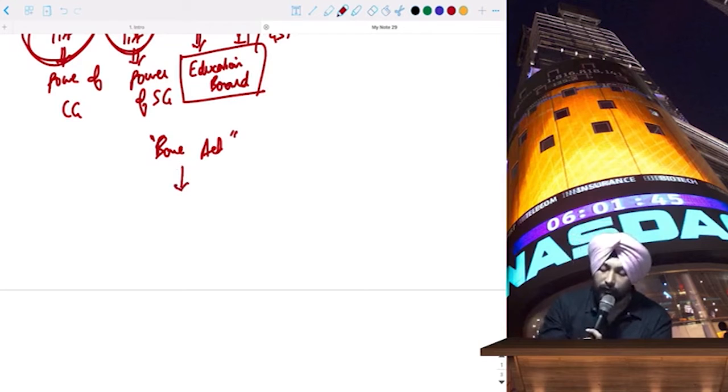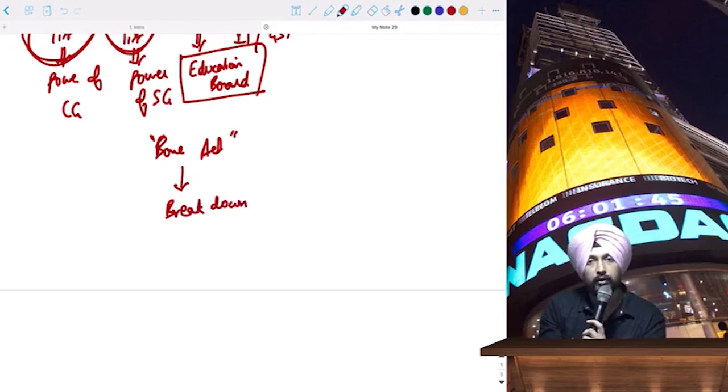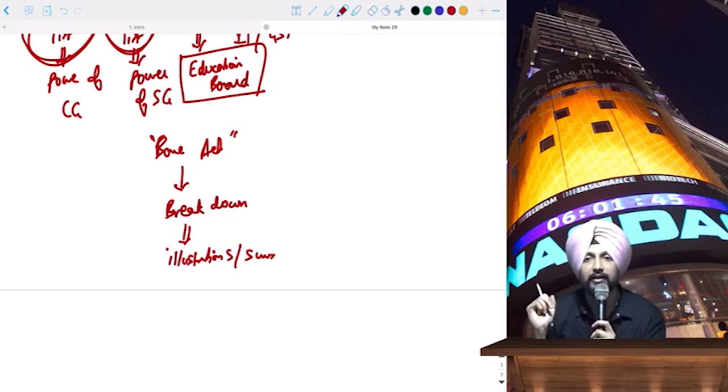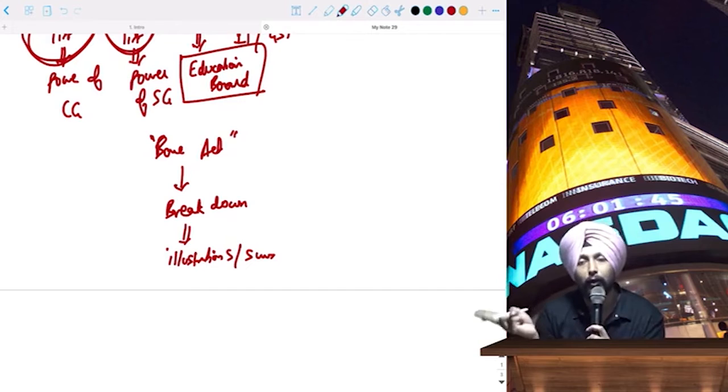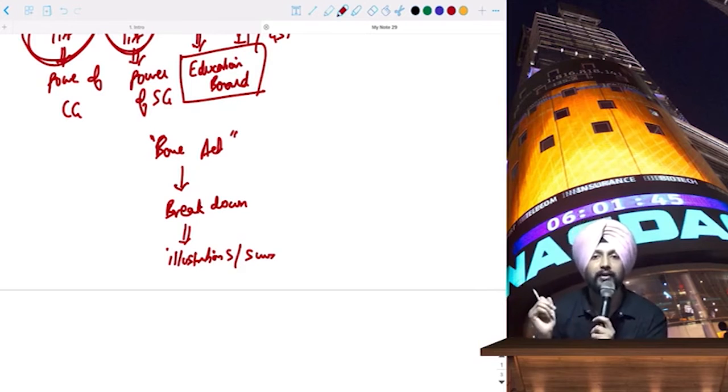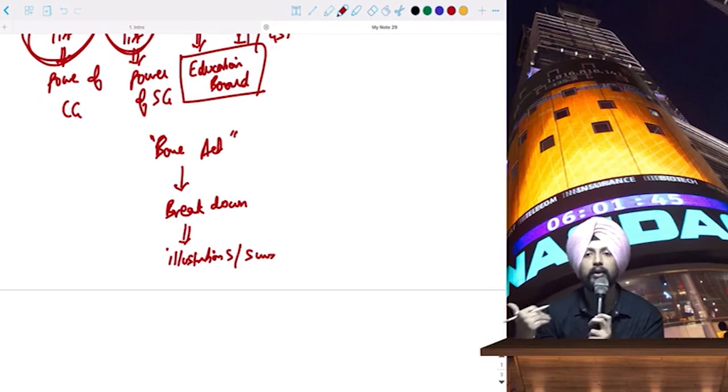Then we have a breakdown of the law and the provisions. And then we have lots of illustrations or numerical sums to further understand how the laws and provisions are to be applied in real life. By taking some examples, we will try to understand that. Okay, this is how we will break down every topic.